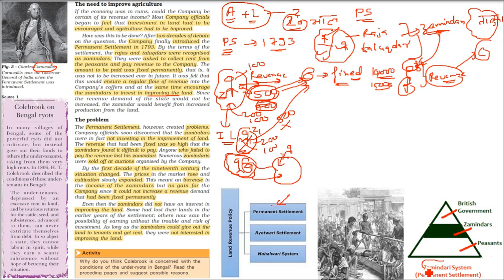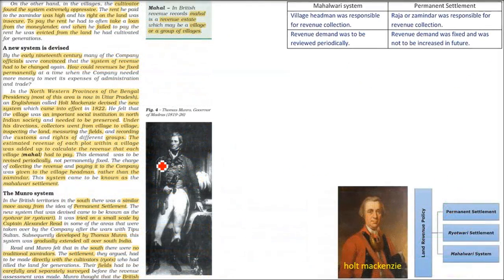He'll not do anything. So this zamindari system, which we are also calling sthai bandobasti or permanent settlement, the zamindar will take money from the peasant and give it to the British government. The amount was too much, he was not able to pay, and the zamindar will force the peasant, and that was the whole problem, and the revenue also cannot be changed by the company.